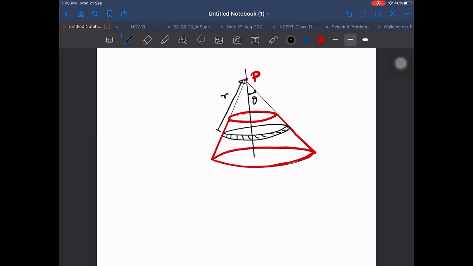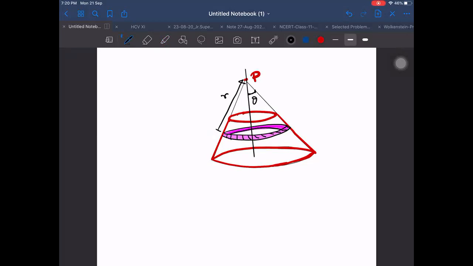Then I think you remember the formula or not? GM by R cube into R square? GM by r cube, I think you're right. We are finding for a complete circular ring here, not semicircular. It is a complete circular ring. Means he's saying that is GM by R cube into RCM.